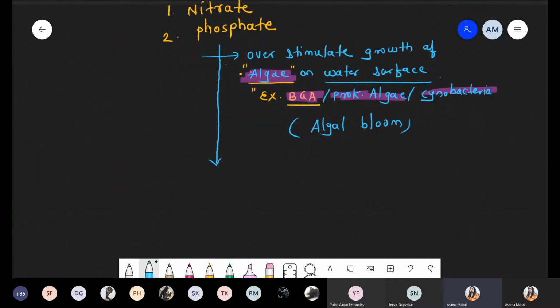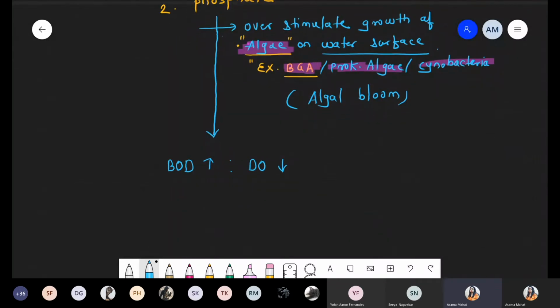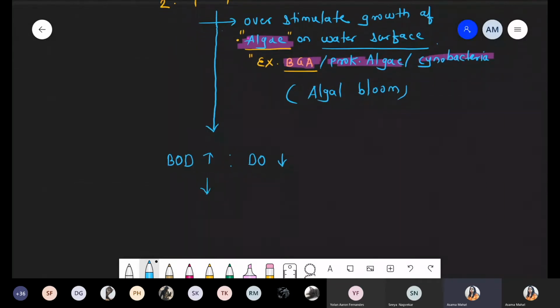Now what will be the scenario? Due to excess growth, definitely biological oxygen demand, BOD, is increased in water, and the exact reverse scenario, the dissolved oxygen concentration, is decreased inside the water. So it is clear that the concentration of dissolved oxygen gets decreased. It means these are responsible for the death of aquatic organisms, right?